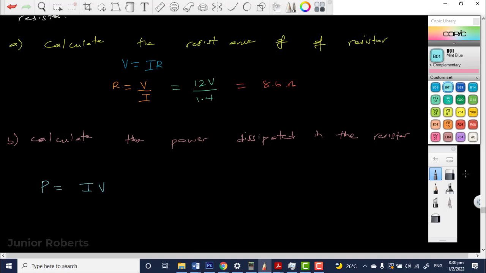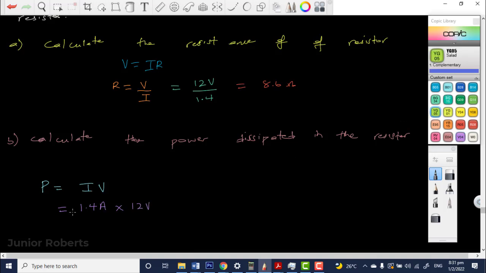So I, the current flowing, is 1.4 amperes, and V is the 12 volts as well.